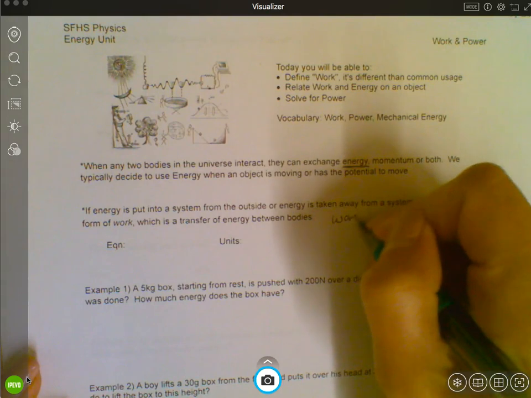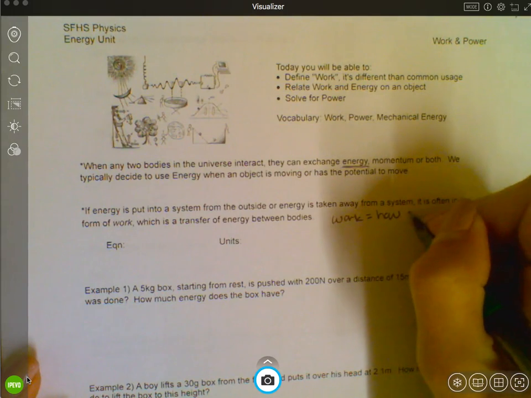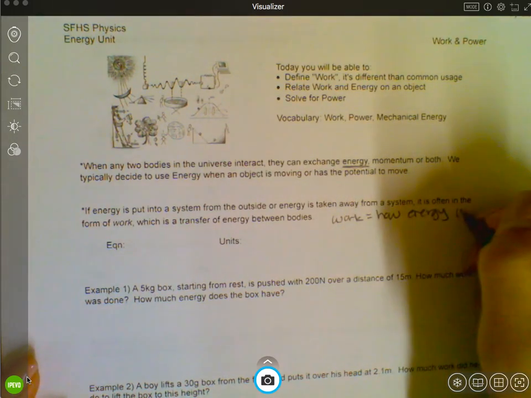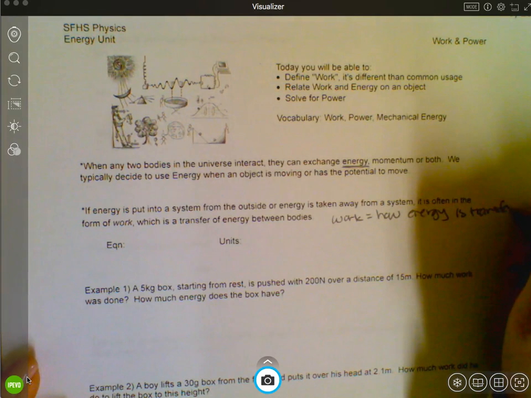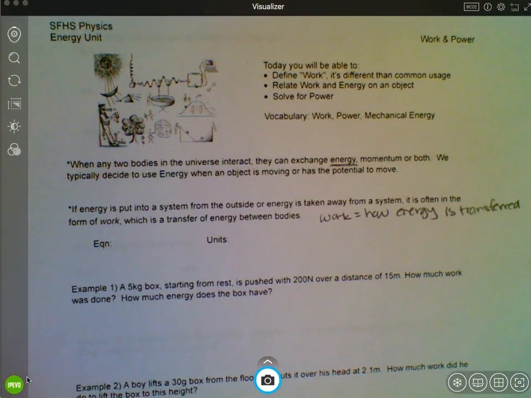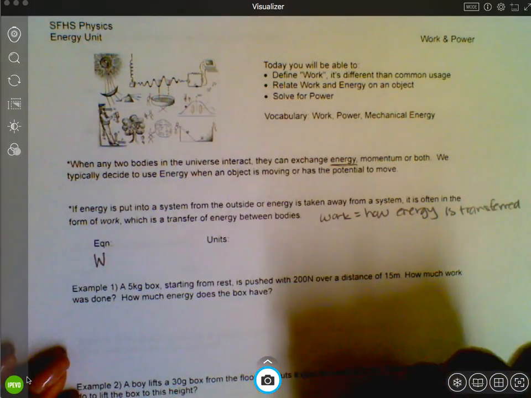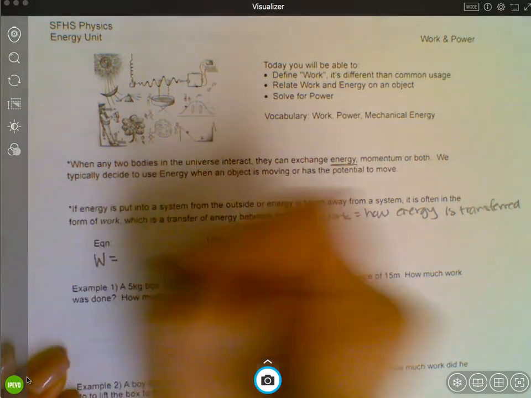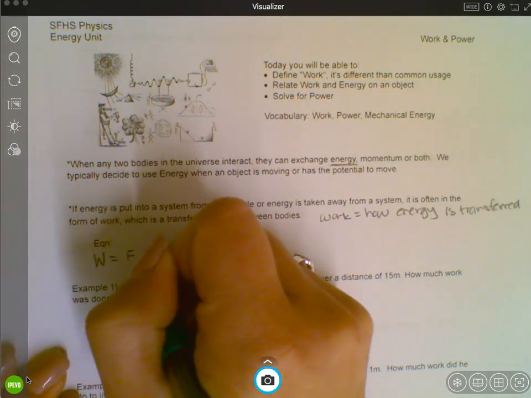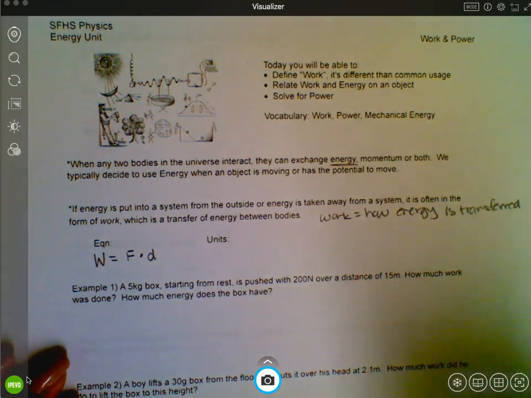So if we're going to define work here, we would say that work is basically how energy is transferred from one system or object to another. The equation for work, and we use big W, is force times displacement. Pretty simple equation, force times displacement, which makes the units pretty easy.